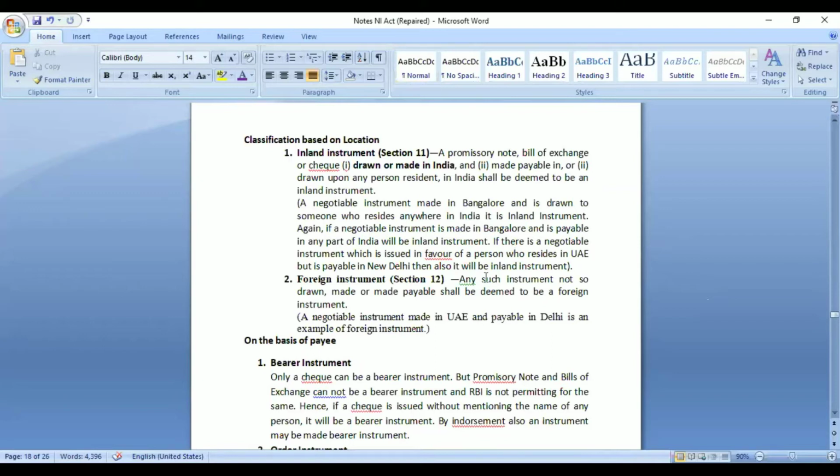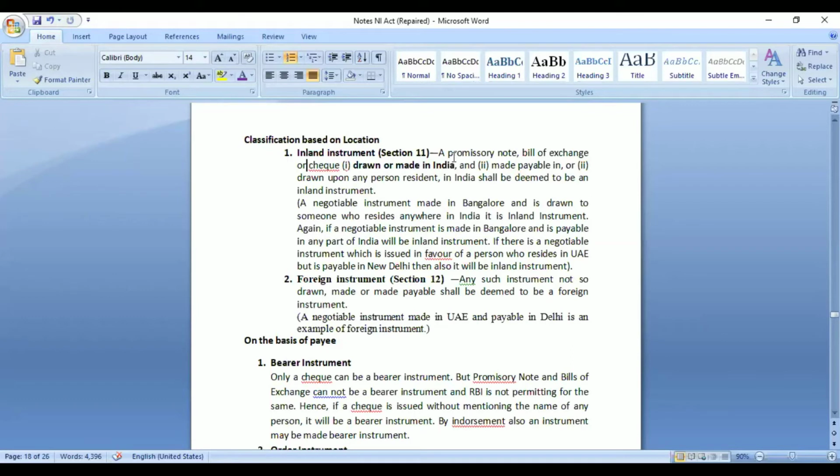Now, negotiable instruments can be classified on various grounds. Firstly, it is inland instrument and foreign instrument. This part we already discussed. What is an inland instrument? It is defined under section 11. There should be two conditions. One is fixed, that it should be drawn or made in India. This is a fixed condition that has to be fulfilled. And once this condition is fulfilled, we can complete any of these two provisions. So these two are optional. Any one of these two may be fulfilled. So when we fulfill two of these conditions, then it can be considered as an inland instrument.